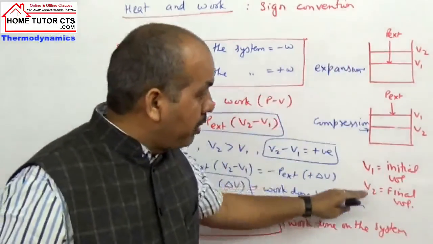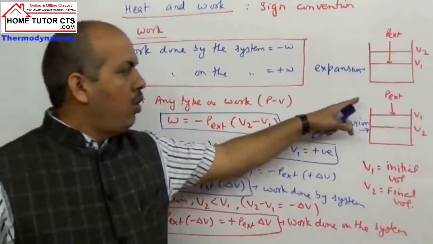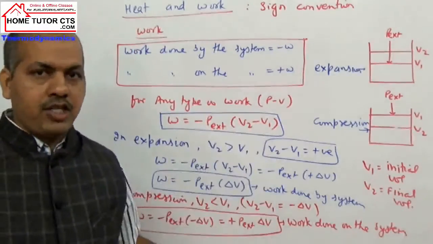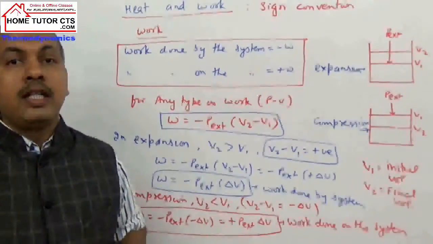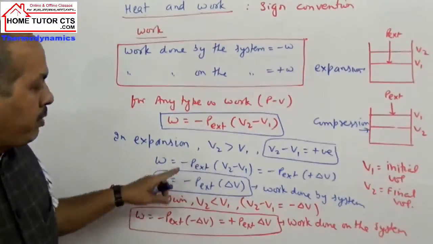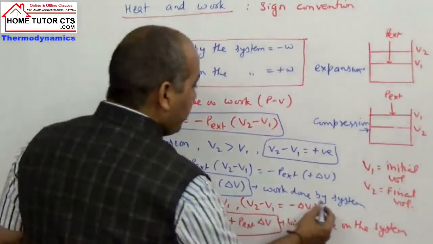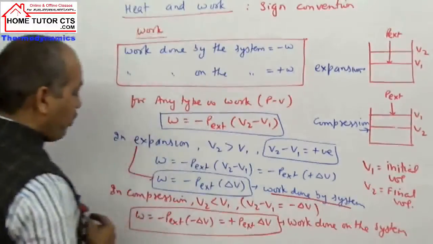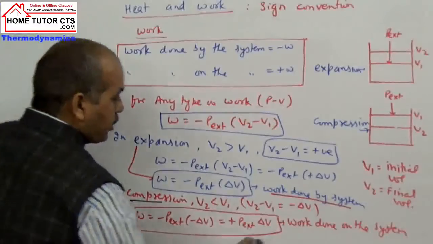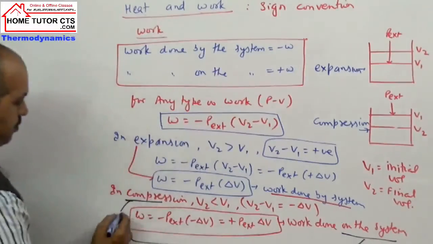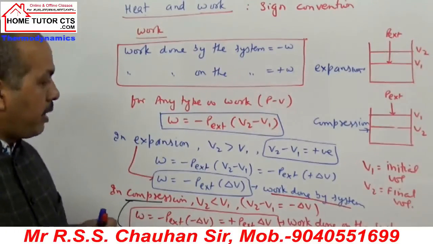So what happens when we apply pressure from outside? It is the work done on the system when it is taken as work of compression. In expansion, the system will perform the work. So remember in questions, work of expansion is work done by the system, and work of compression is work done on the system. These two terms should be clear and kept in mind when attempting questions.